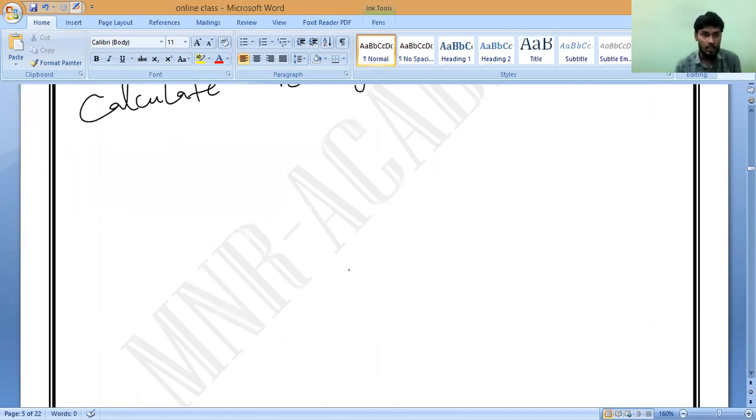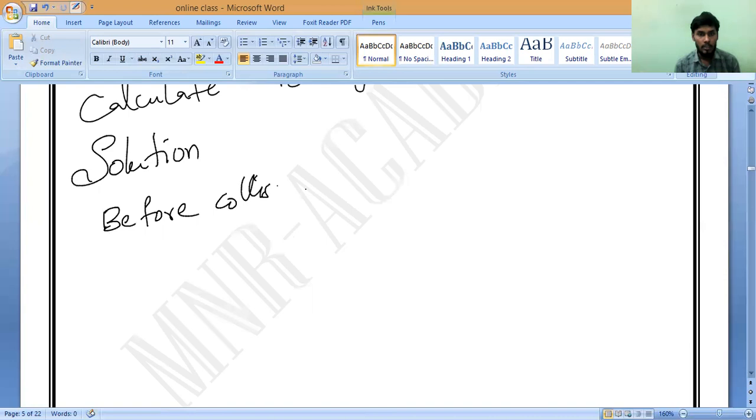Now, before collision. So solution. We have to draw the diagram. Let me take two cars. Before collision, what will happen? What is the car direction? Both are moving in the same direction. Correct or not? So before collision, this is car A and this is car B.